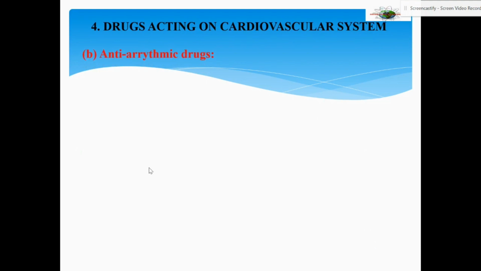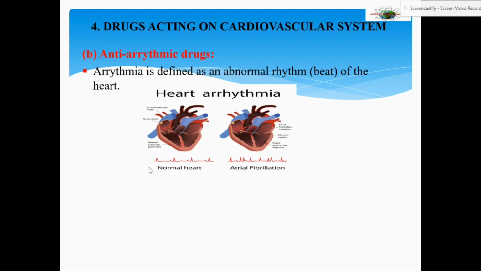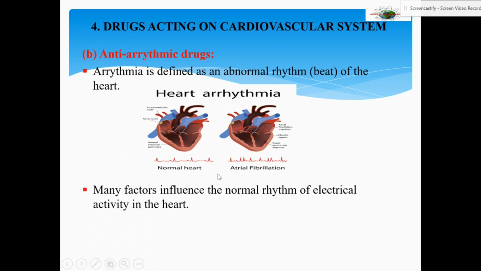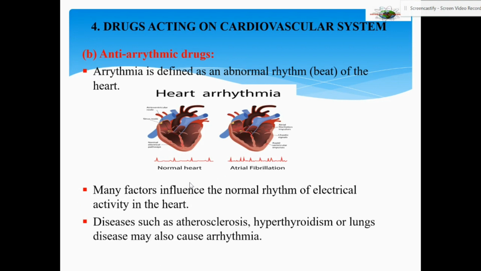Antiarrhythmic drugs, they make heartbeat regular or they control arrhythmia. Arrhythmia is defined as an abnormal rhythm of the heart. Heartbeat is abnormal. Then you can see here a normal heartbeat, regular graph, and here you can see irregular graph. The peaks, so many peaks are there scattered. So this is arrhythmia. And many factors influence the normal rhythm or electrical activity in the heart.